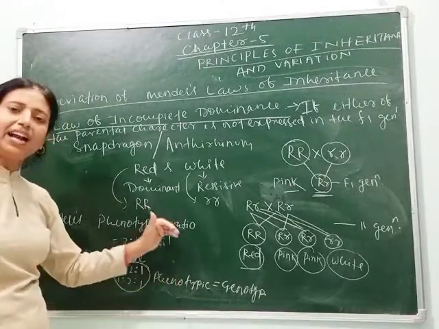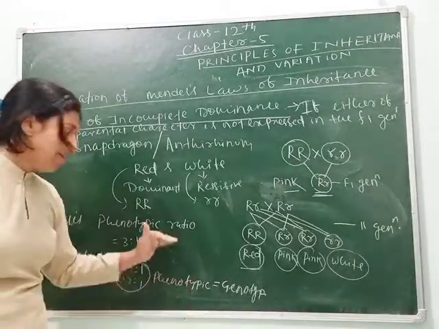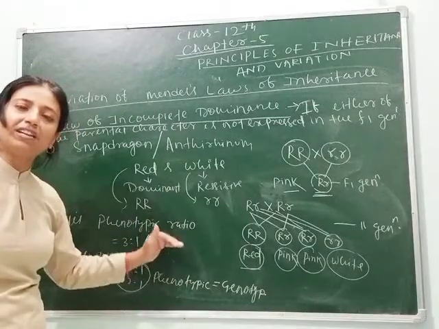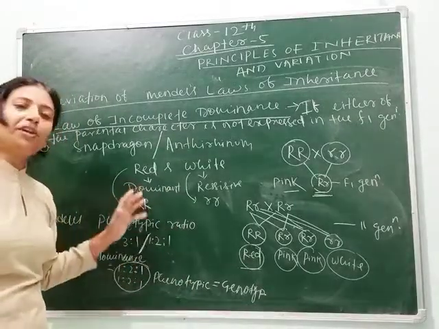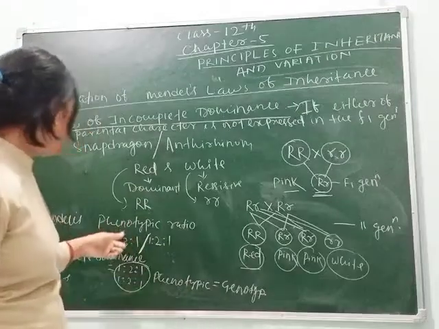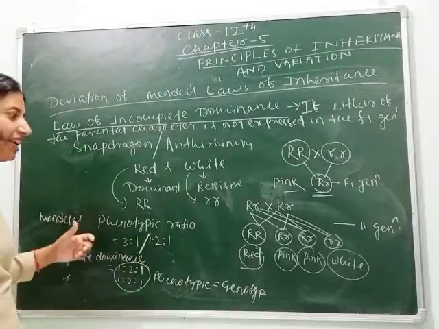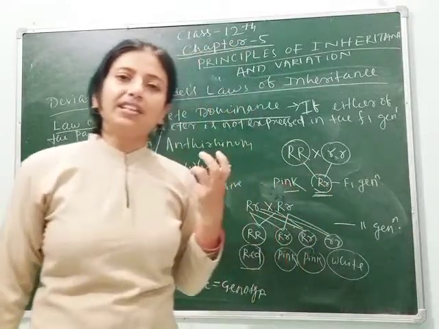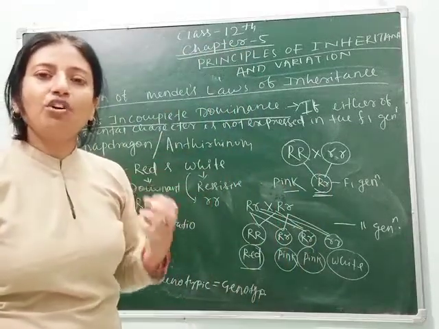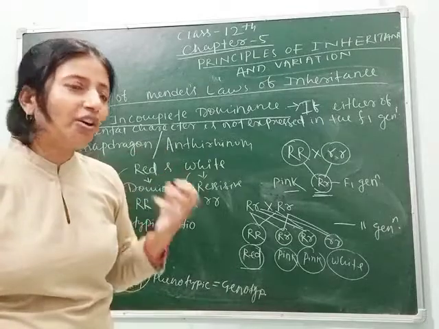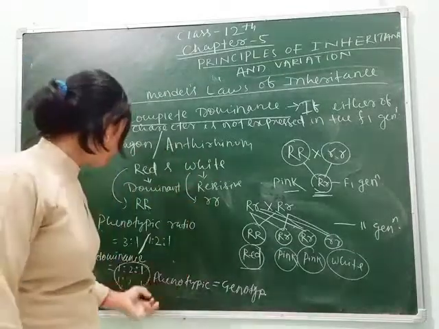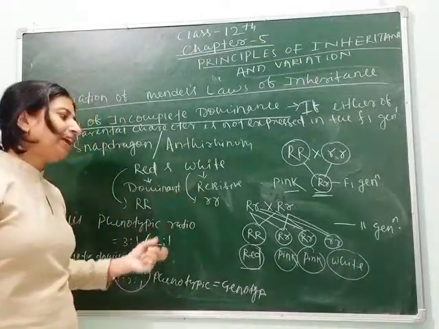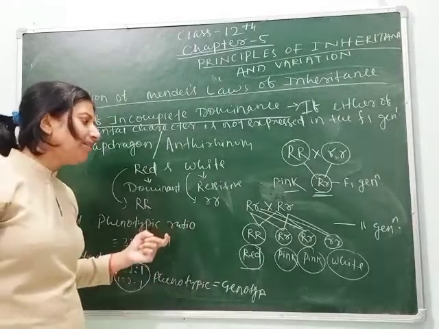Means its phenotypic and genotypic ratios are same, but in case of Mendel's law of dominance, the phenotypic and genotypic ratio is different. So from this we can conclude that law of incomplete dominance is defined as when both the parental characters are not expressed in the F1 generation and its phenotypic and genotypic ratio is same.